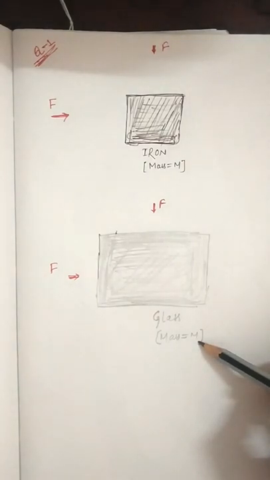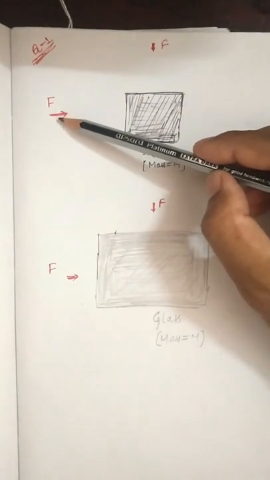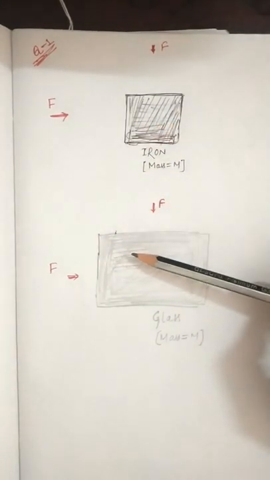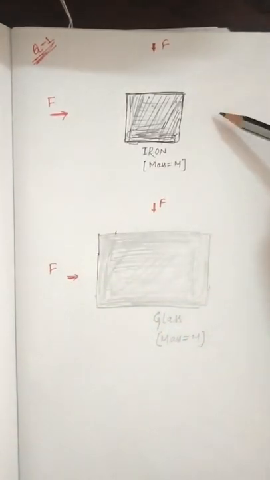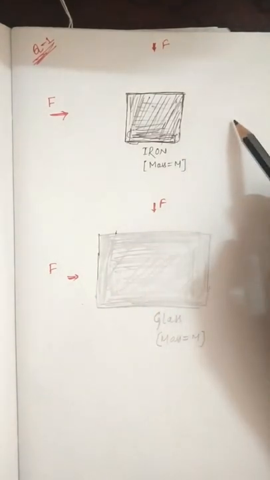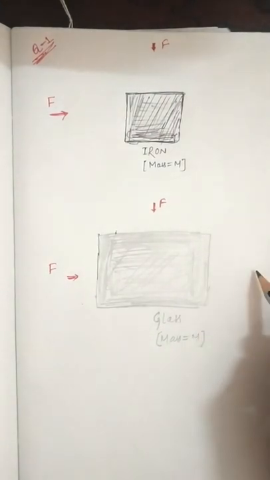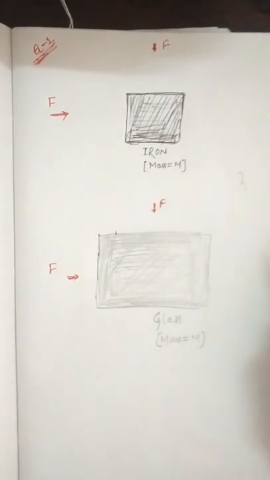If we apply the same force from this side on iron and on glass, then what will be their momentum or the so-called velocity? At which velocity will the iron move, and at which velocity will the glass move? That you have to answer.